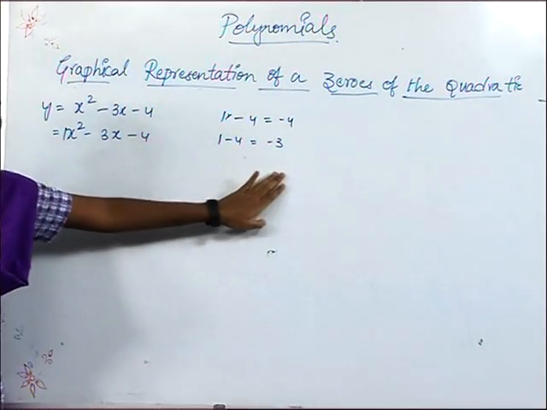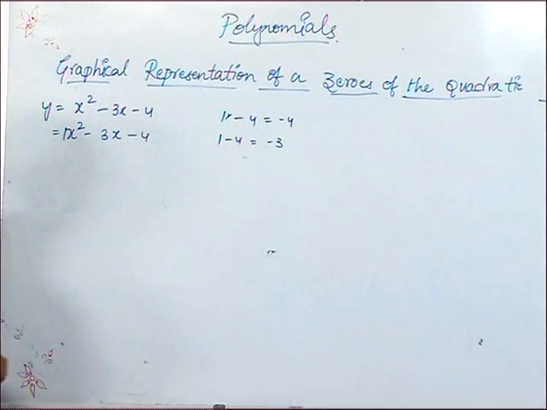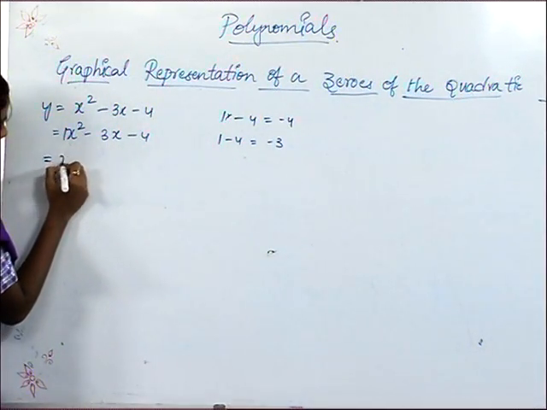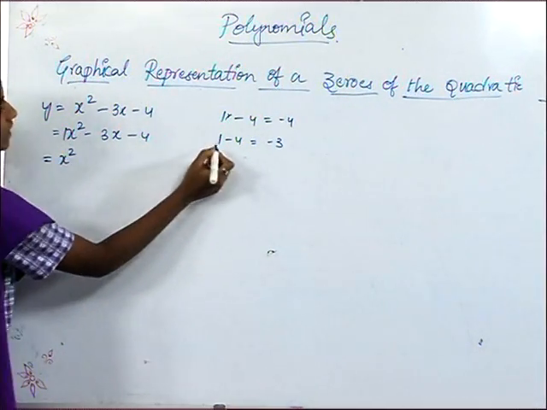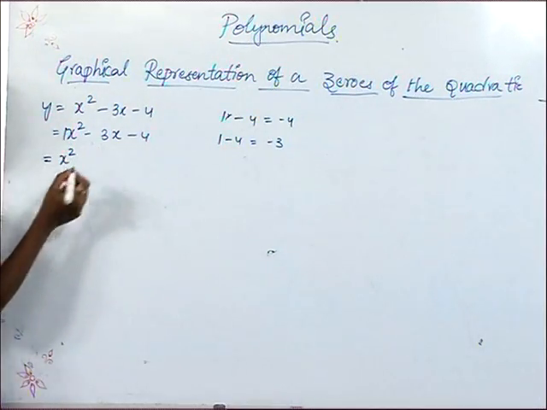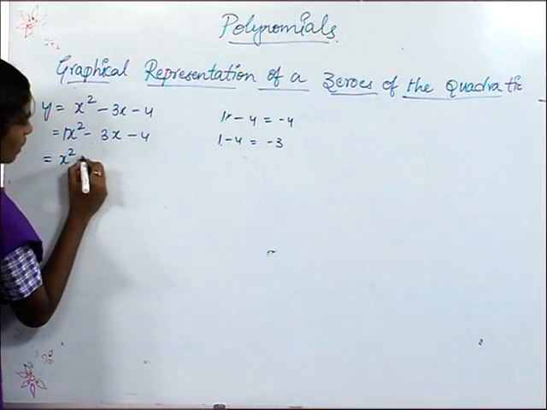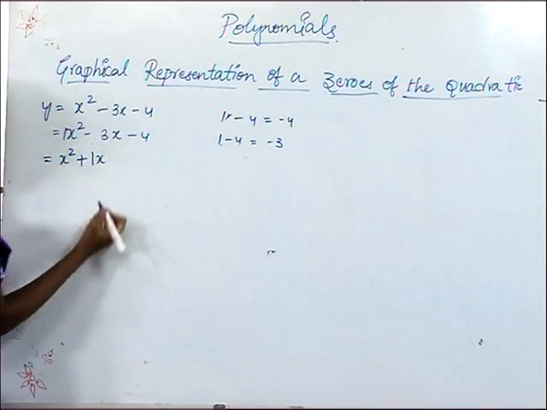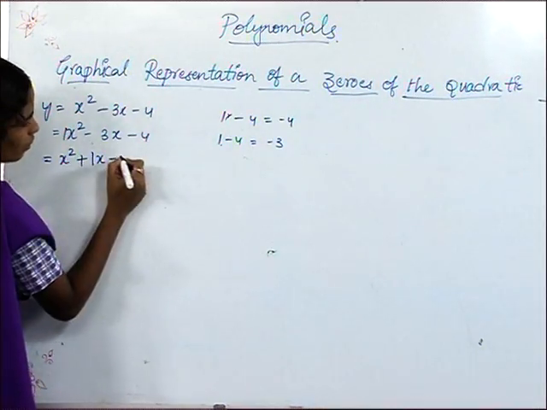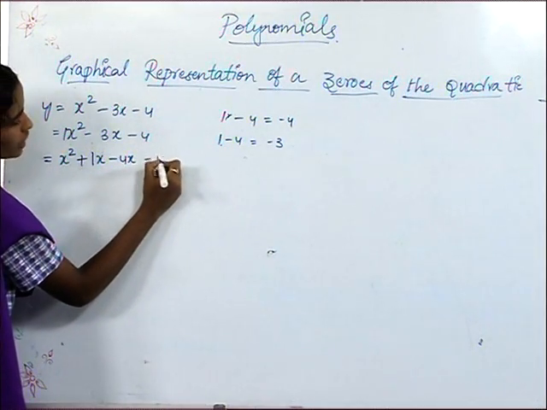Minus 3 is the coefficient of x. So here, instead of taking minus 3x, I am going to take plus 1x minus 4x. So x square plus 1x minus 4x minus 4.